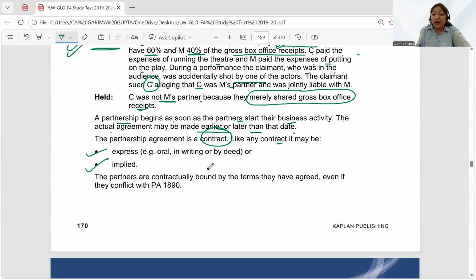The partners will be contractually bound by the terms that they have agreed. So whatever terms they have written in the partnership deed, all of those terms will apply to all the partners. However, if there is any conflict with the Partnership Act 1890, then whatever is written in the partnership deed will prevail. So if we have agreed on some specific terms in the partnership deed, then that will prevail. The general terms in the Partnership Act 1890 will not prevail.